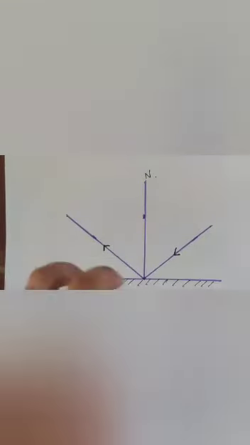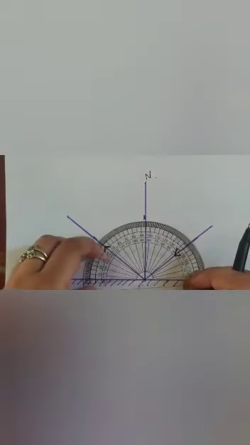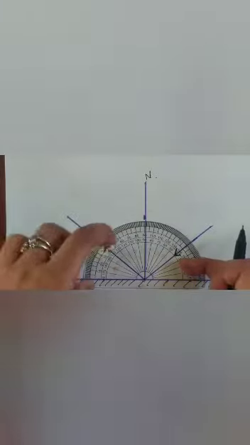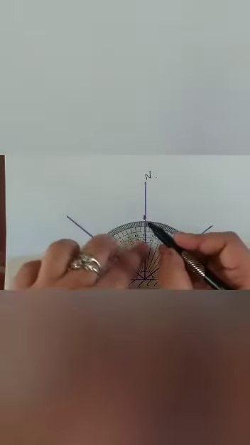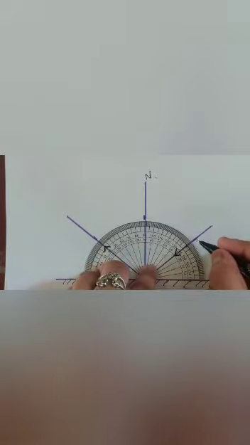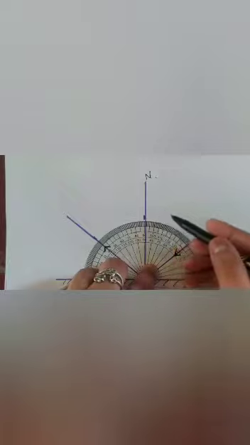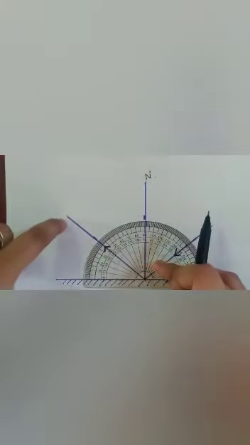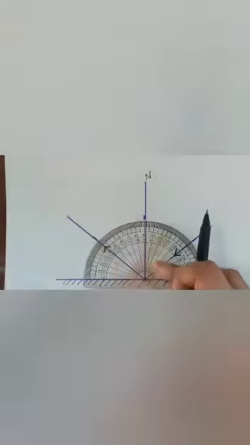Now in this case, let me measure with the protractor. What are the angles between them? So now you can see here, this is the 90 degree normal ray. This is the incident ray, and the angle between the normal and the incident ray is the angle of incidence here. And the angle between the normal and the reflected ray is the angle of reflection here.